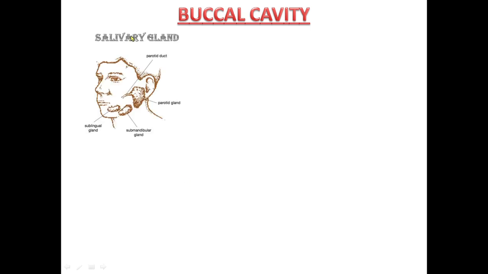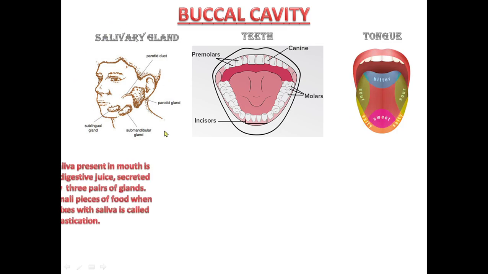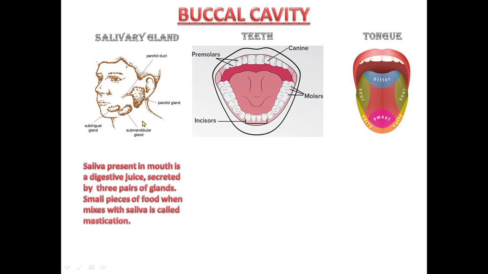First of all, we will learn about buccal cavity. Buccal cavity consists of salivary gland, teeth, as well as tongue. Now, first of all, we will learn about salivary gland. Saliva is secreted by 3 pairs of glands. Saliva is also called digestive juice. It helps to soften the food which we take in from the mouth. And that process is also called mastication.